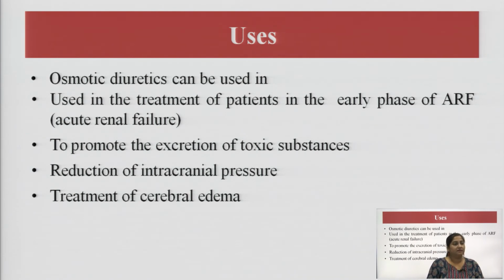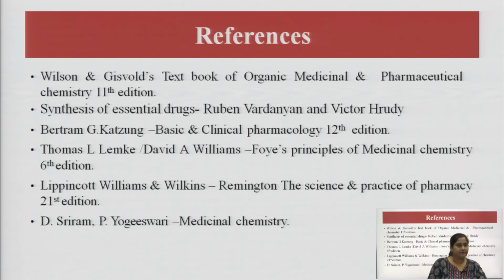Then it promotes the excretion of toxic substances. The toxic substances, that means the huge amount of metabolites and ions which are harmful for us, are excreted through the action of osmotic diuretics. Then there is the reduction of intracranial pressure and the treatment of cerebral edema. As we have seen, these diuretics work upon the condition of edema, and this edema condition is controlled by all the diuretic agents which we are going to study in our next slides.